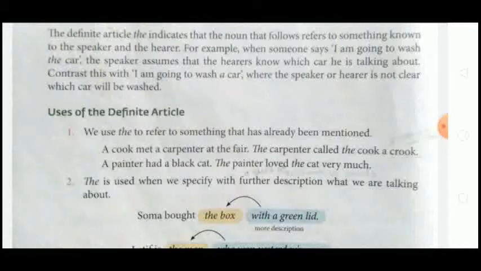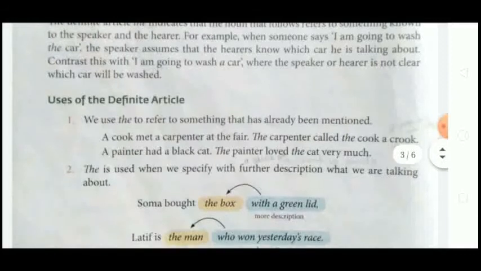Now one by one we will see. There are many uses or many rules for the, one by one. See, first one, we use the to refer to something that has already been mentioned. When you are talking about something and that noun is already mentioned in the beginning of a sentence or in the first sentence, and when we repeat it a second time we use the. For example, the cook met a carpenter at the fair. The carpenter called the cook a crook. See, here the carpenter was already mentioned in the sentence. When we use it a second time, when we want to mention him again, we use the before that